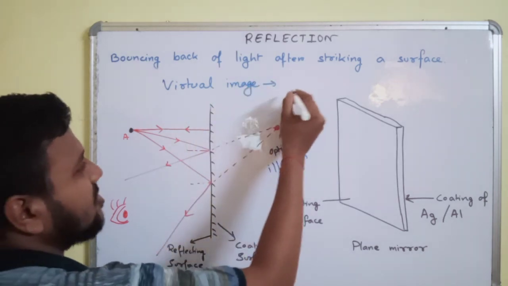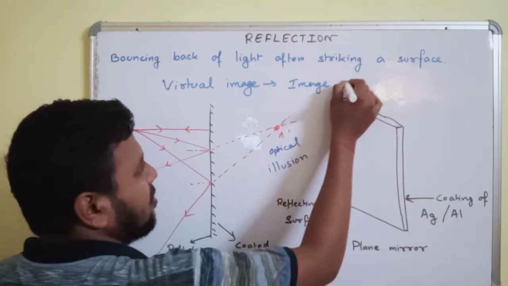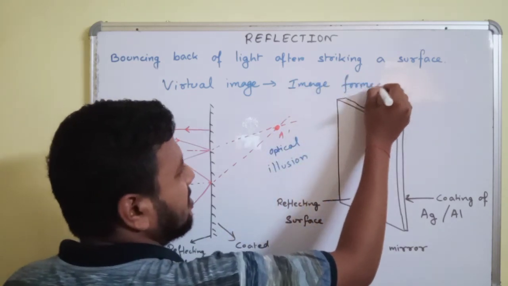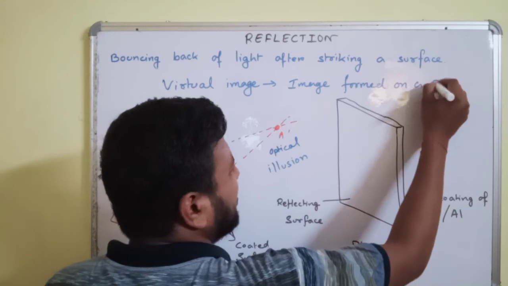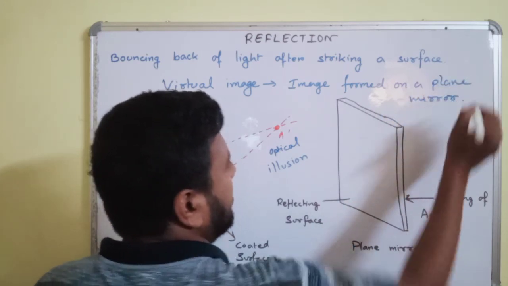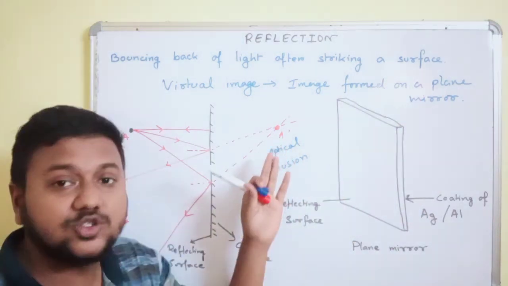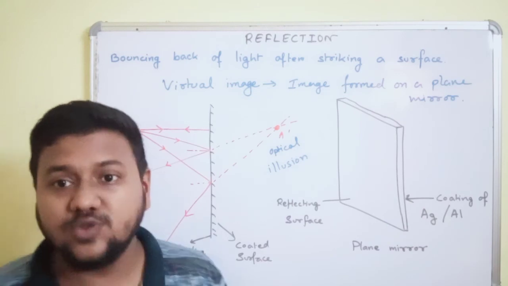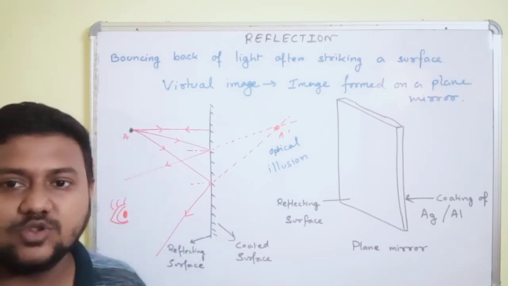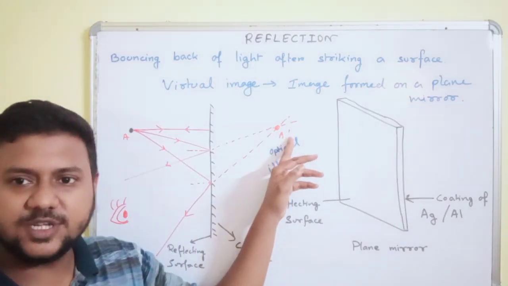Okay, what is a virtual image? Images that are formed on a plane mirror are called virtual images. Okay, virtual image means there is no particular screen on which the image needs to produce itself.